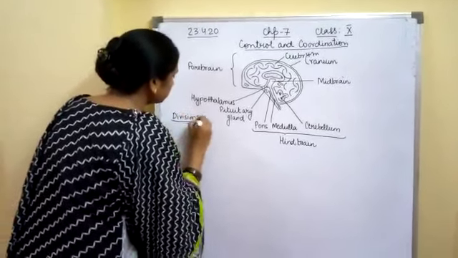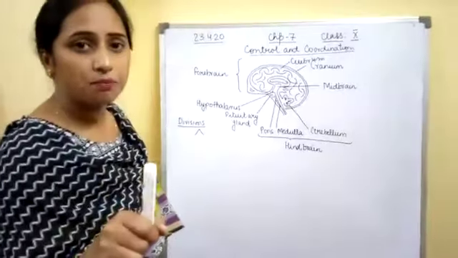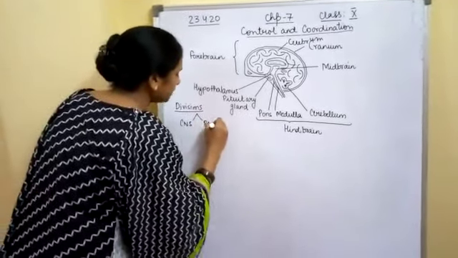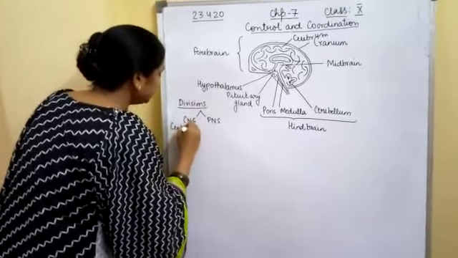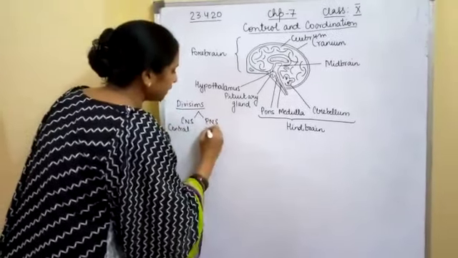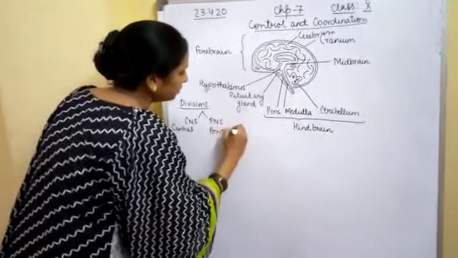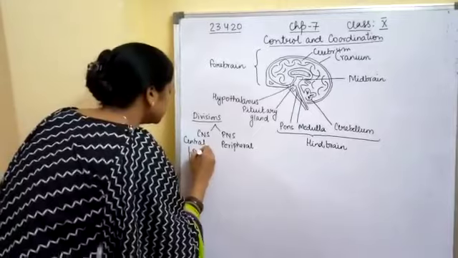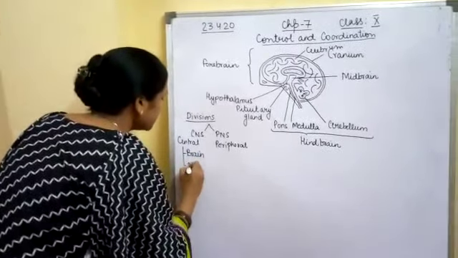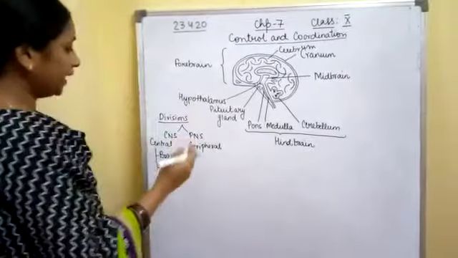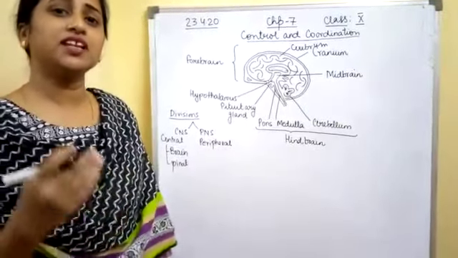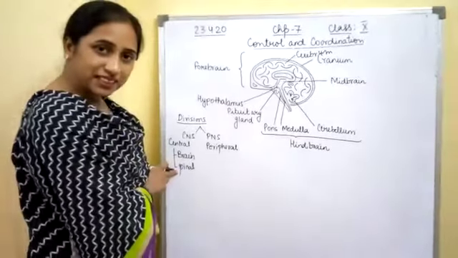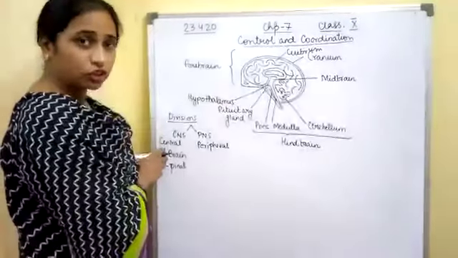The nervous system is divided into two components, that is CNS and PNS. CNS stands for central nervous system and PNS stands for peripheral nervous system. Brain and spinal cord come under the central nervous system. They take up all the stimulus from every part of the body, interpret it and give the command accordingly. For reflex action, the spinal cord is responsible, and for thinking and thought processing, the brain is responsible.